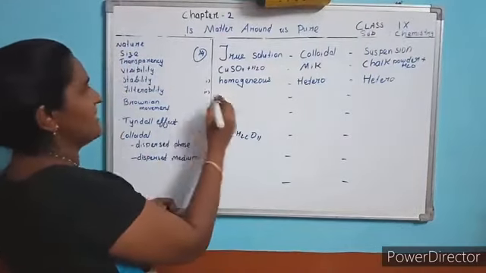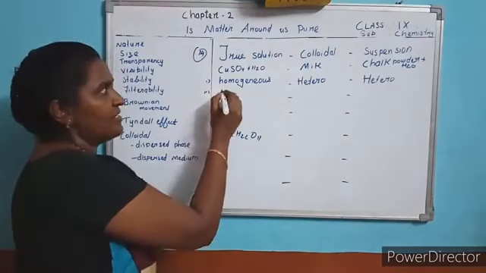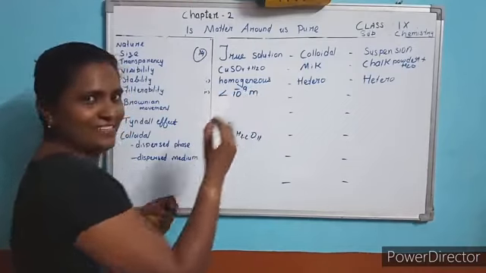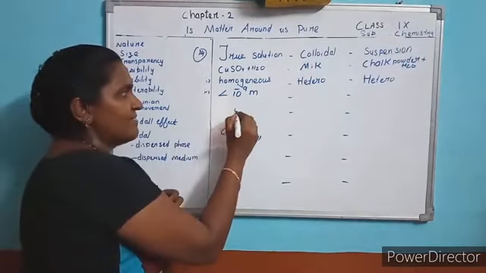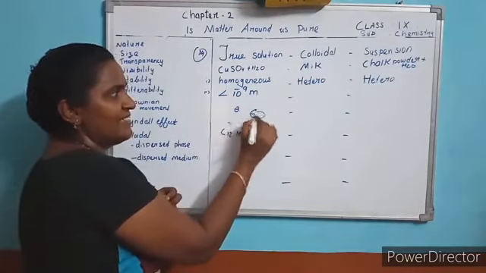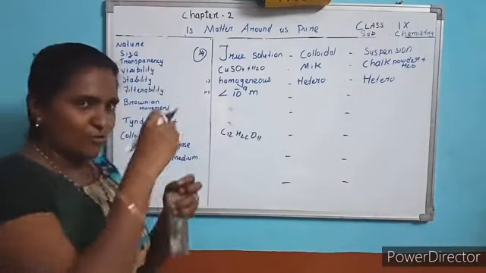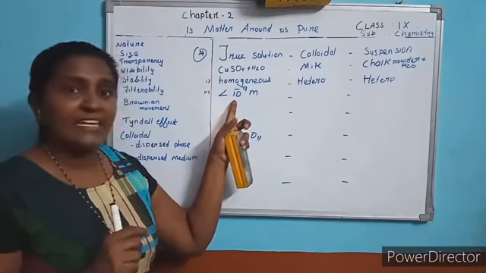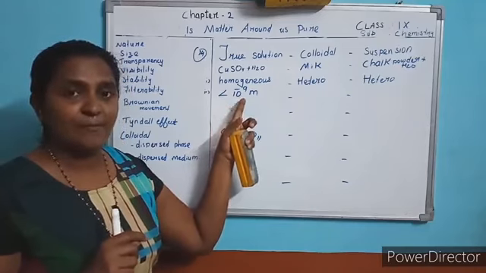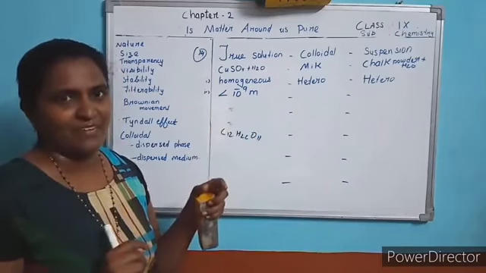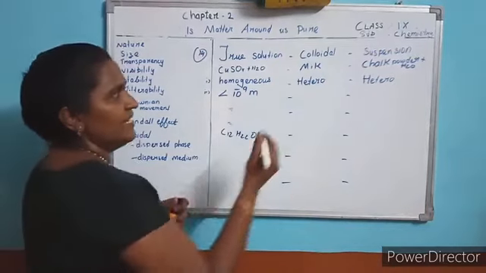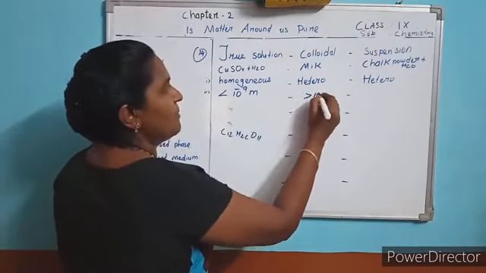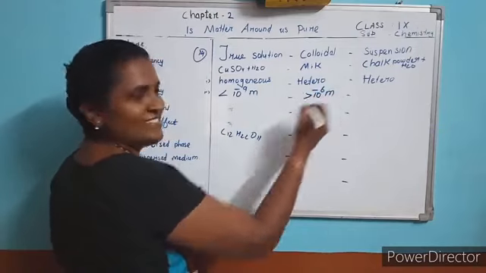So, what is the question? Size. The size of the particle is smaller than 10 power minus 9 meter in diameter. Understood? Whereas here, it is more than 10 power minus 6.